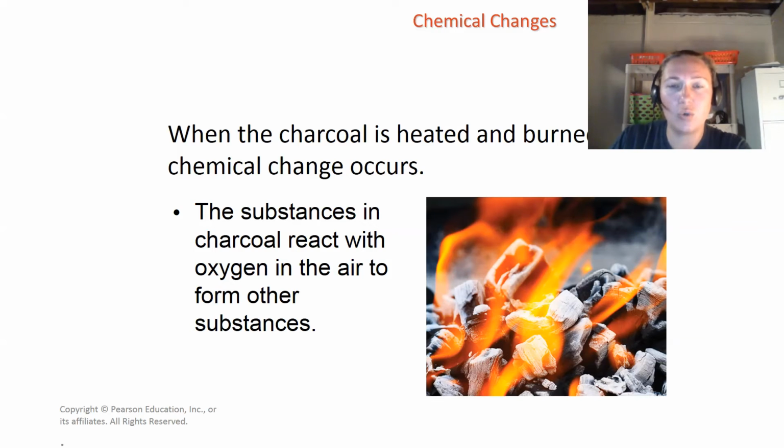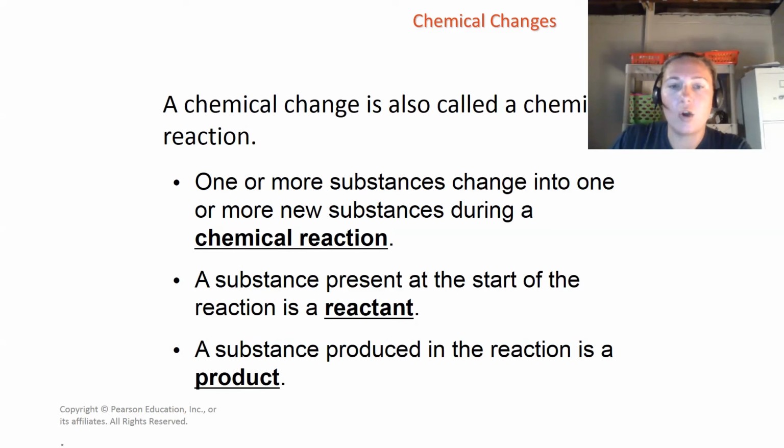So you still need two things for a chemical change to happen. If we're just breaking the charcoal into pieces, then it's physical. If you add something to it and it changes it, then it's a chemical change. It can also be called a chemical reaction. One or more substances change into one or more new substances during a chemical reaction. So you take two things and it makes a chemical reaction. A substance present at the start of the reaction is called the reactant, and a substance produced in the reaction is the product. So you have two substances that are called reactants. You make a new substance called the product.